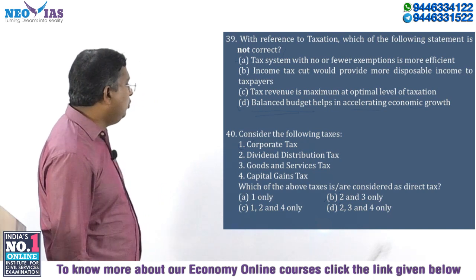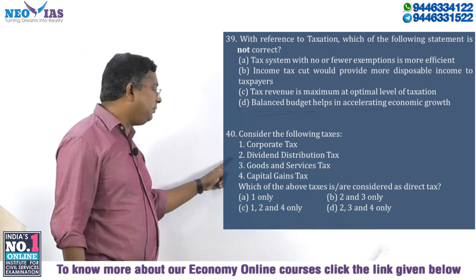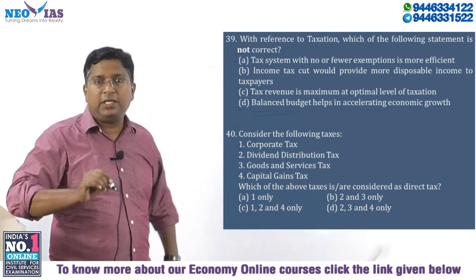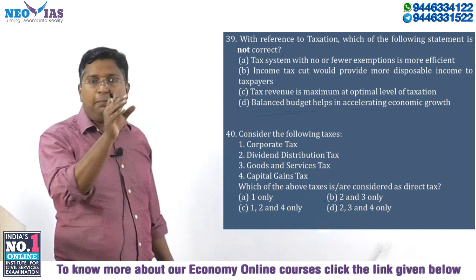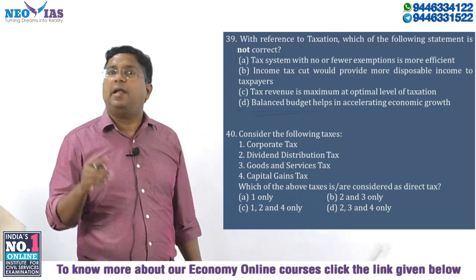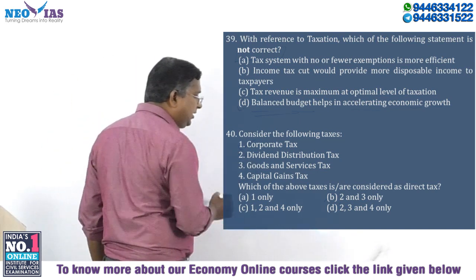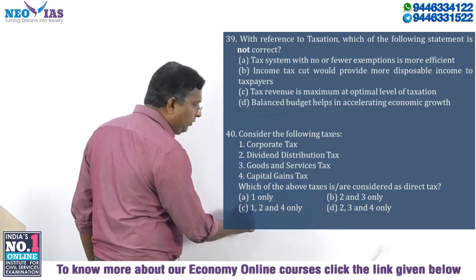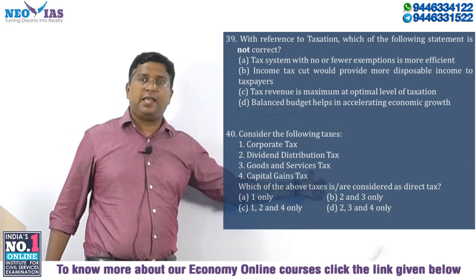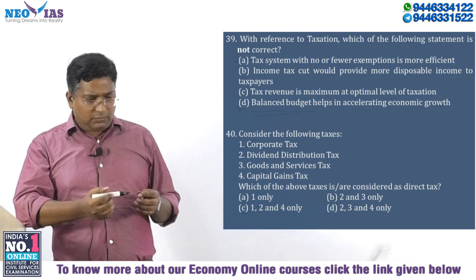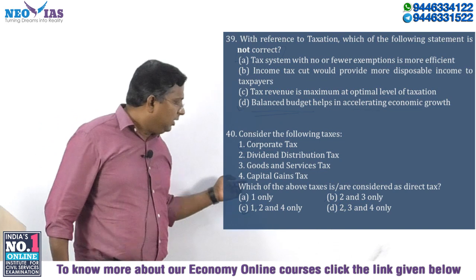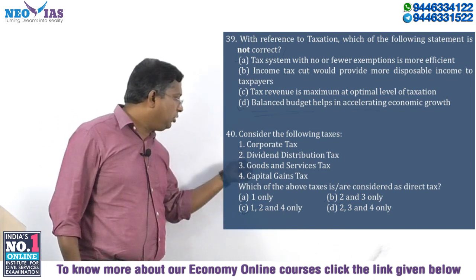Now, if you know the second statement, things will become easy for us. Dividend distribution tax is a tax imposed when a company provides dividend to its shareholder. It is also a direct tax. So 2 is a direct tax. By eliminating A, we get our answer C, 1, 2 and 4 only. Goods and service tax is an indirect tax because the companies will shift the burden to the final consumer. Capital gains tax is a direct tax. So the answer is 1, 2 and 4 only.